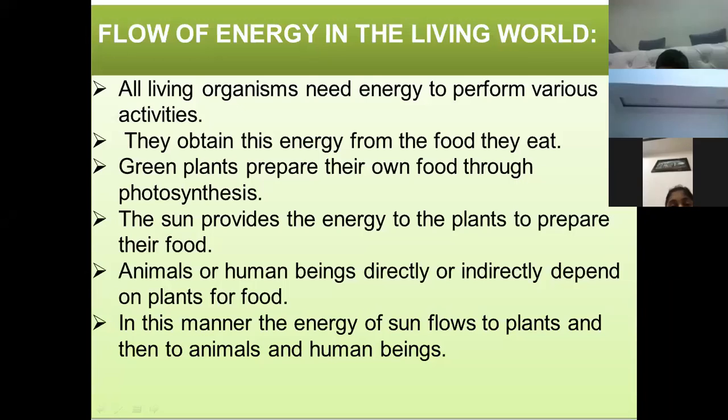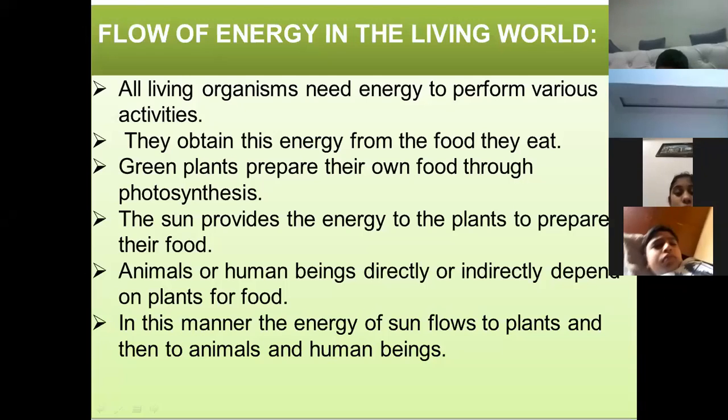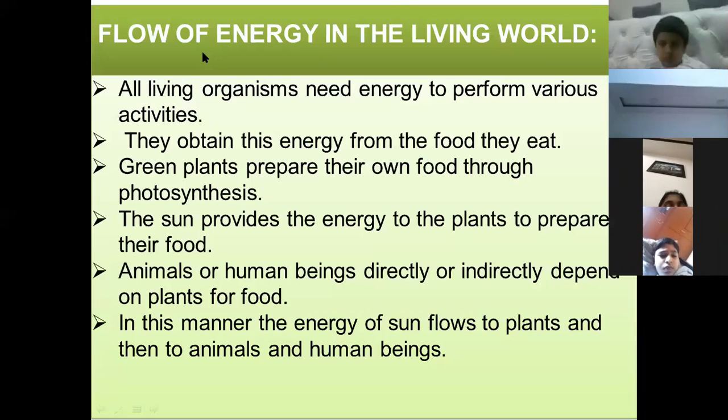Where do green plants get their energy from? Speak up.